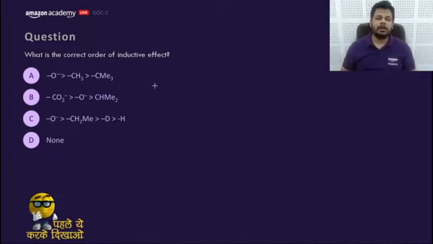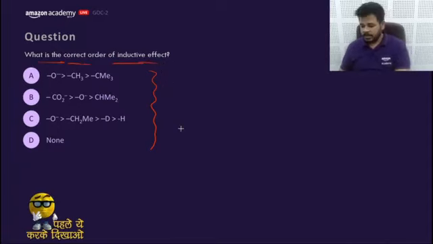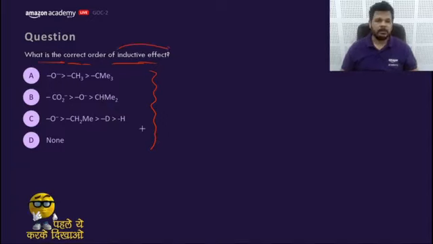Let's start with the revision of inductive effect and resonance. So these are the questions through which we can go through. We will discuss the DPP after this question. So, what is the correct order of inductive effect? We have studied it in the last lecture. Please let me know the answer. Yes, UJ, this would be enough if you have studied earlier and you are here to revise and to get some important topics and tips. Yomesh says A.